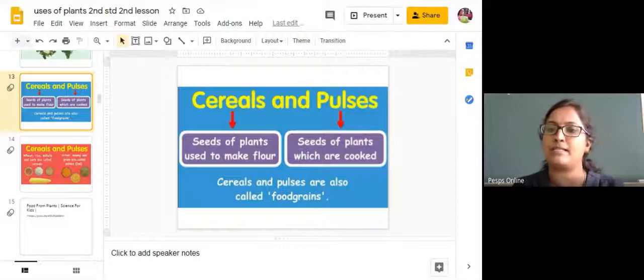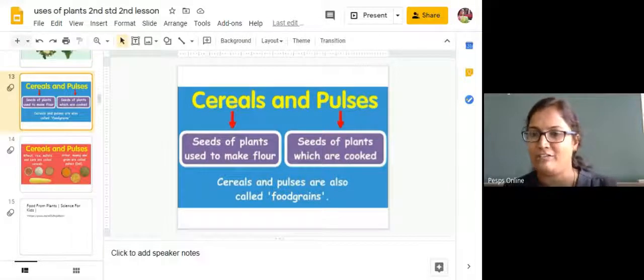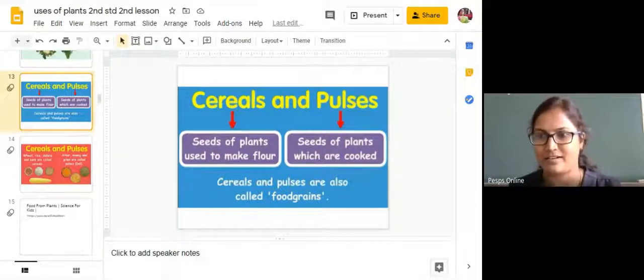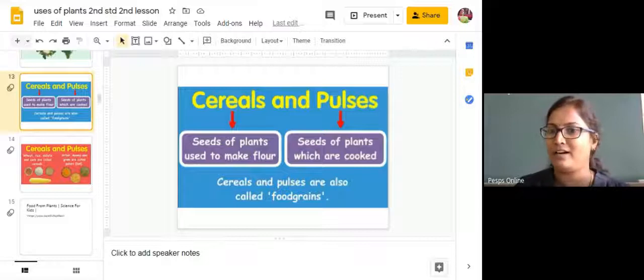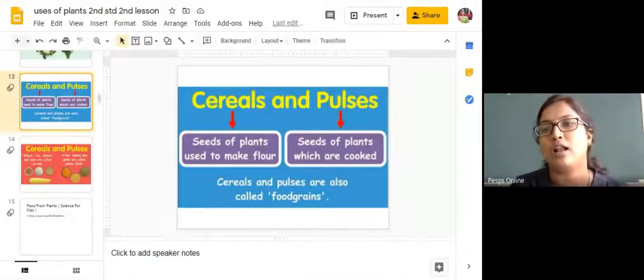By using pulses, your mother is going to prepare holige, obbattu, right? And even hesarubele payasa, right? In your home, your mother will prepare many delicious dishes. Your mother is daily preparing sambar in your home, right? For that she is using tur dal.